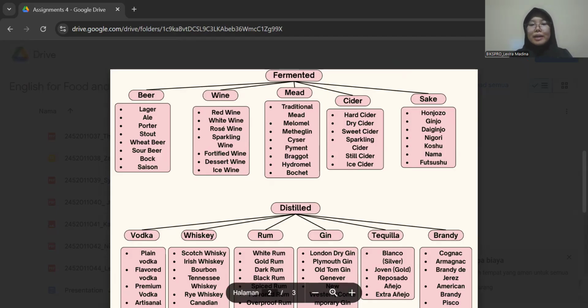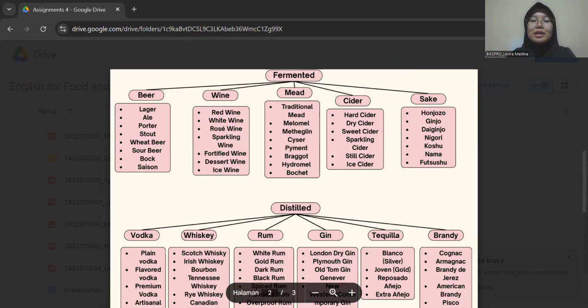Red wine is made from dark grapes with skin contact, giving it color and tannins. For the example is a Cabernet Sauvignon. So for the next is a white wine. White wine is made from green or light colored grapes, usually without skin contact. For the example is a Chardonnay.